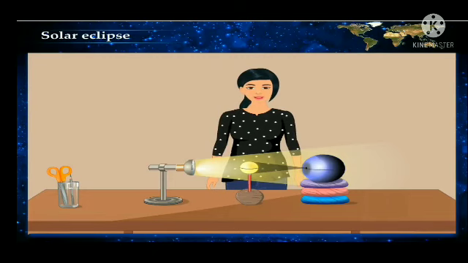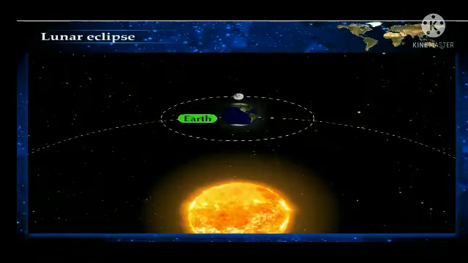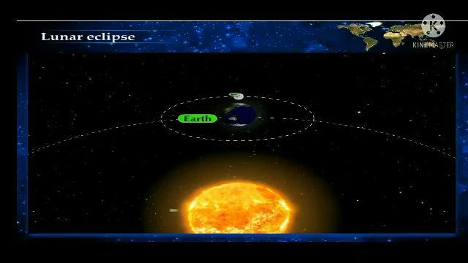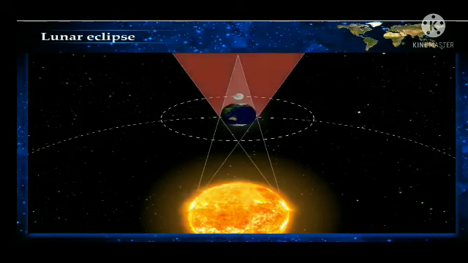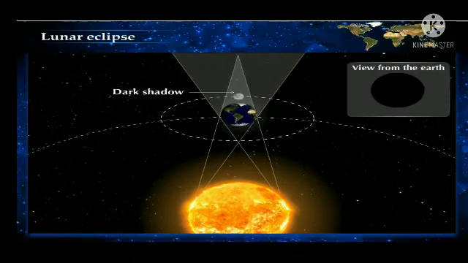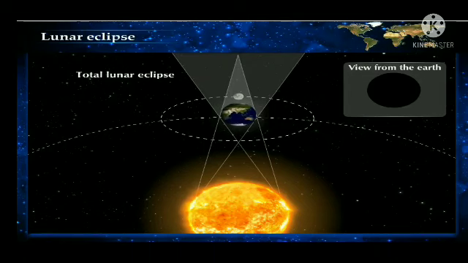We will learn about the lunar eclipse. Lunar eclipse. On the full moon day, the earth comes in between the moon and the sun. If these three celestial bodies fall in one straight line and on the same plane, the lunar eclipse occurs. During this time, the orbital path of the moon passes through the shadow of the earth. When the moon passes through the darkest shadow of the earth, it gets completely hidden. This situation is called as total lunar eclipse.